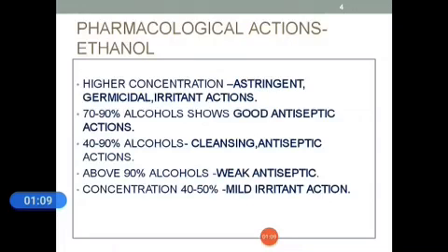At higher concentration, it acts as an astringent, germicidal and irritant. 70 to 90% alcohol shows good antiseptic action. 40 to 90% alcohol acts as a cleansing and antiseptic agent. But above 90%, it acts as a weak antiseptic. That is, 100% absolute alcohol shows weak antiseptic action. So the good antiseptic range is 70 to 90. And at a concentration of 40 to 50%, it shows a mild irritant action.